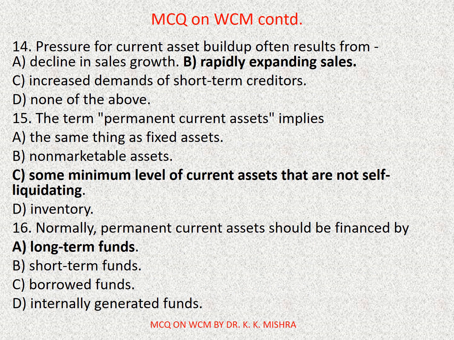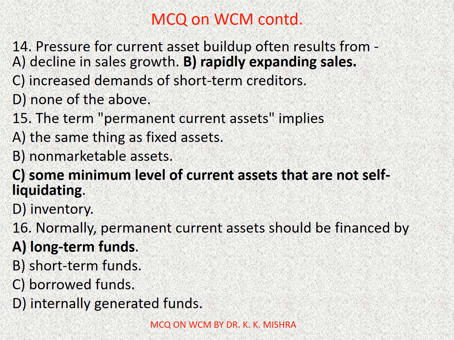Question number 14. Pressure for current asset build-up often results from. Options are A. Decline in sales growth, B. Rapidly expanding sales, C. Increased demands of short-term creditors, D. None of the above. Correct option is B. Rapidly expanding sales.